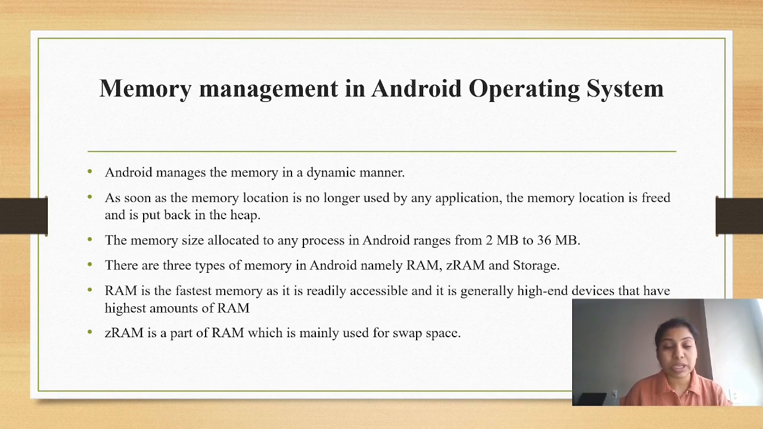There are three types of memory in Android, namely RAM, ZRAM, and storage. RAM is the fastest memory as it is readily accessible, and it is generally high-end devices that have the highest amounts of RAM. ZRAM is a part of RAM which is mainly used for the swap space.